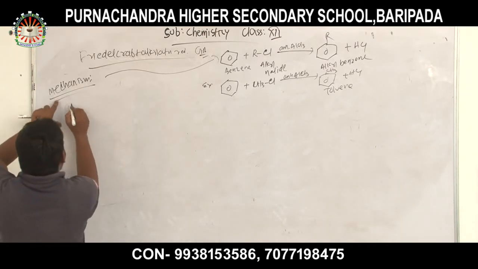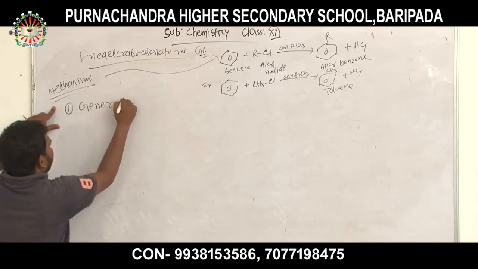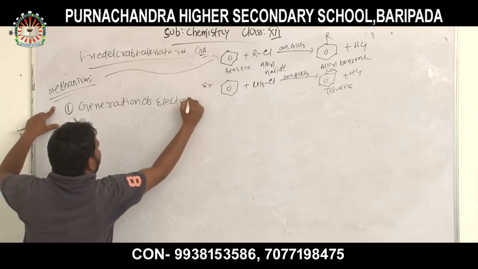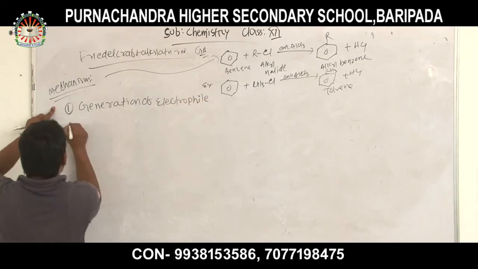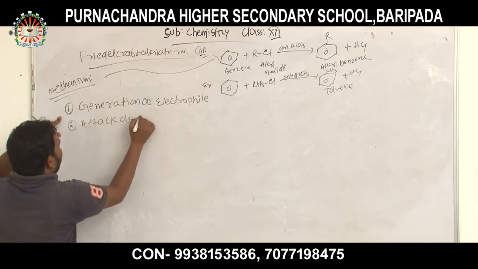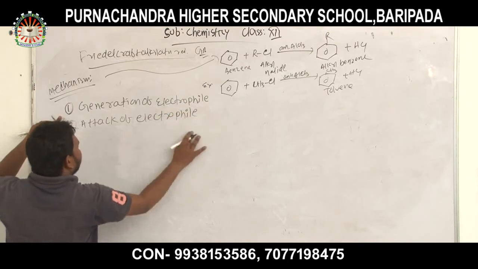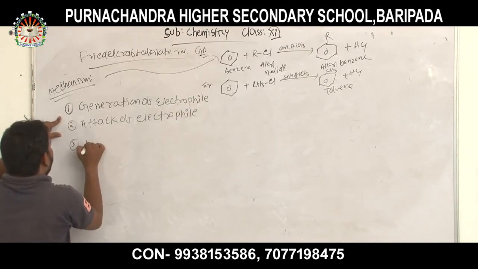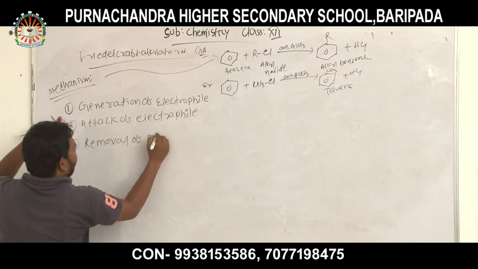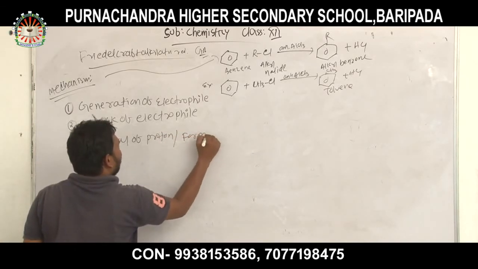One is generation of electrophile, then attack of electrophile, then removal of proton or formation of product.